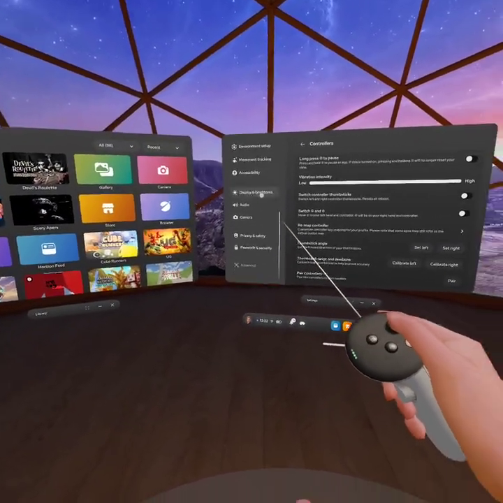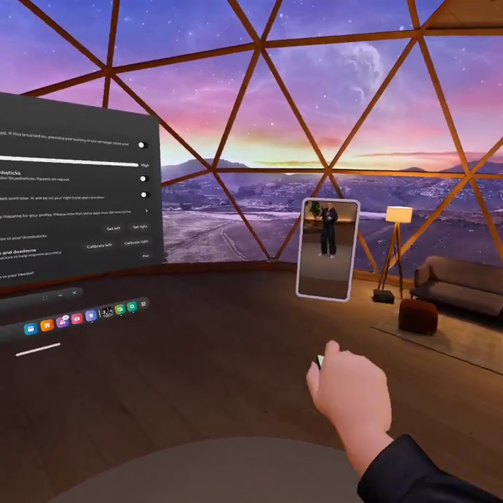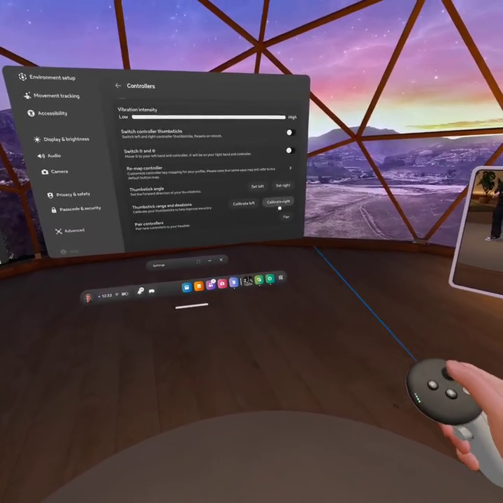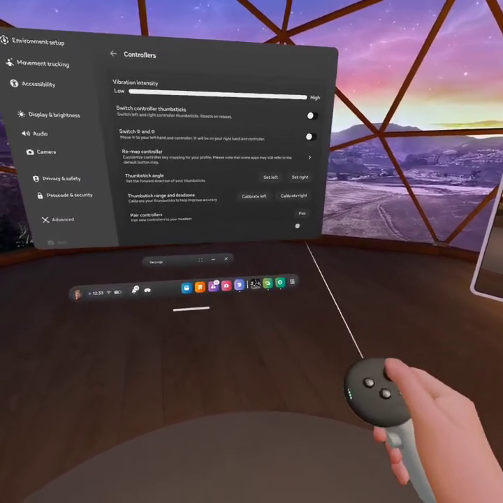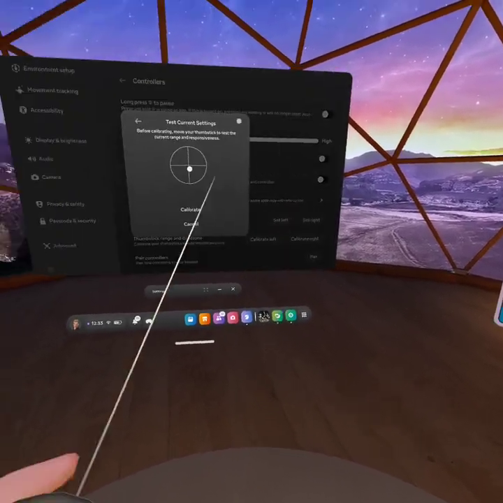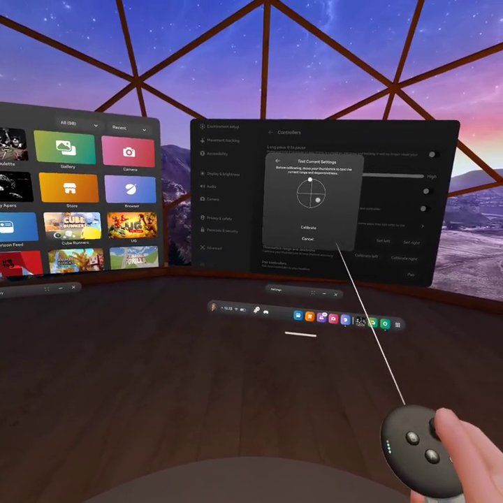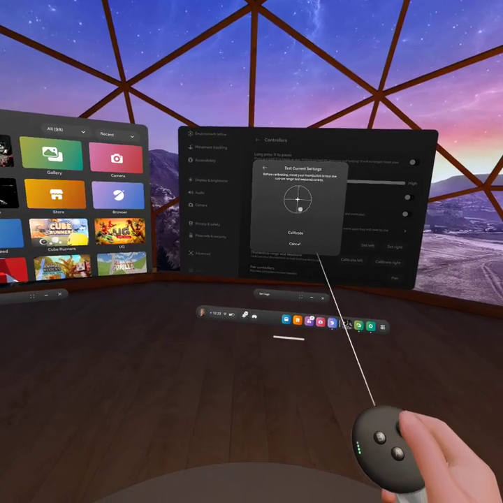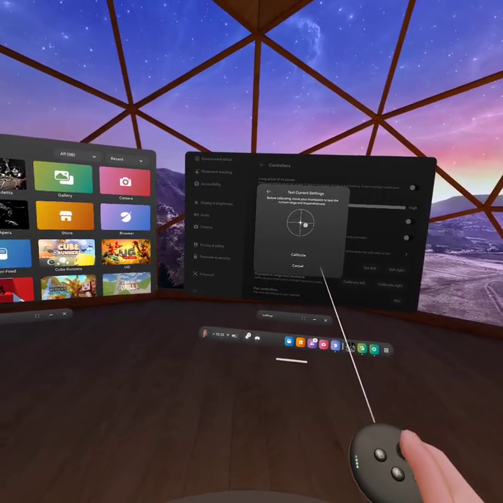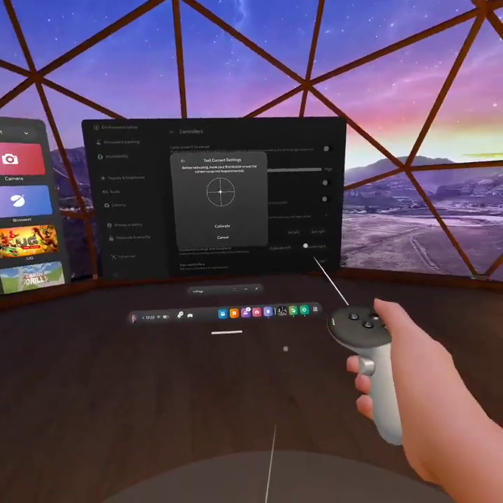See, I have thumbstick drift. I'm not even doing this. Mine is the right, but you can pick which controller is having thumbstick drift. Mine says right, by the way. Now you see that once you test it, it's going down. Or for any other person, it's going up or down. I don't know. But mine is down.